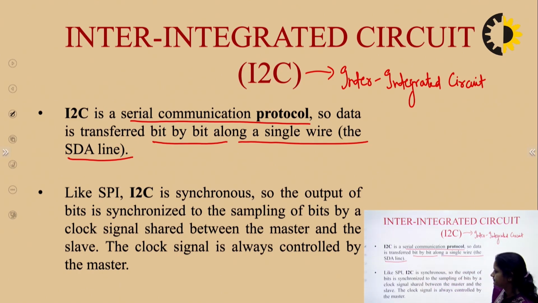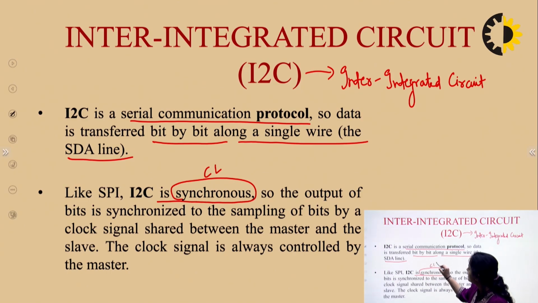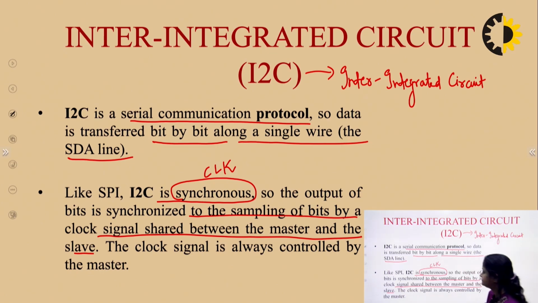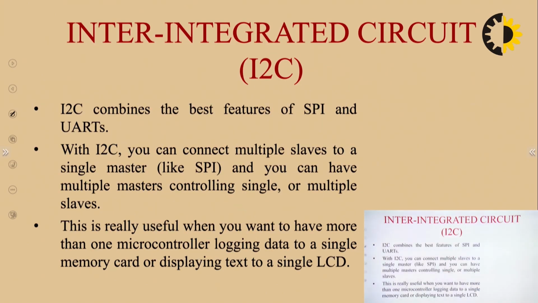Like SPI, I2C is also synchronous, which means that there must be a clock signal shared between transmitter and receiver. So the output bit is synchronized to the sampling of bits by a clock signal shared between the master and the slave. I2C combines the best features of SPI and UARTs. UART stands for Universal Asynchronous Receiver Transmitter. UARTs have some advantages, SPI has some advantages, and then we have I2C, inter-integrated circuit, which combines the best of both of them.